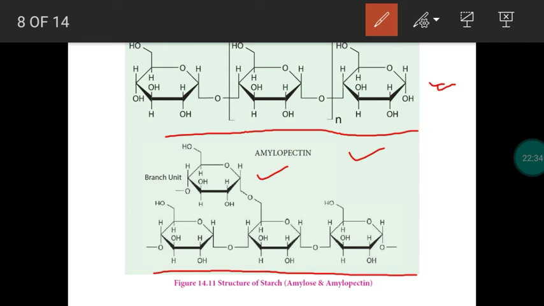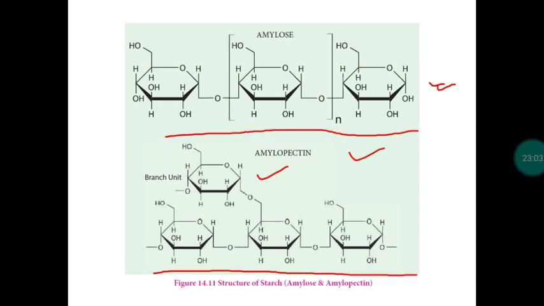If you take amylopectin, maximum 10,000 monosaccharide units can be present. For every 24 to 30 monosaccharide units, one branch will be there. In a straight chain, the glycosidic linkage is alpha 1,4. In a branched chain, the linkage between the glucose units will be alpha 1,6 glycosidic linkage. Important, 1 mark. Then how can you identify amylose and amylopectin? For that we can add iodine solution, right? This test we already studied in lower classes.